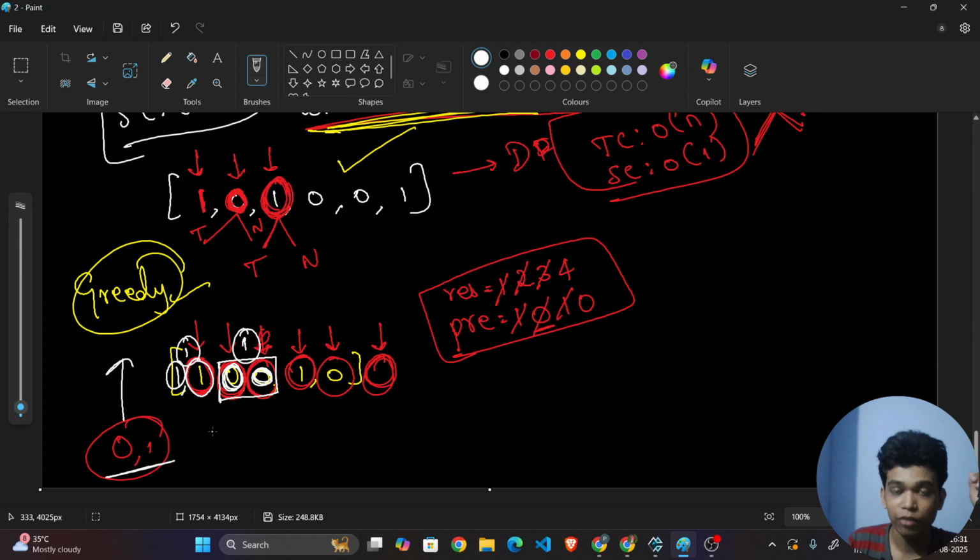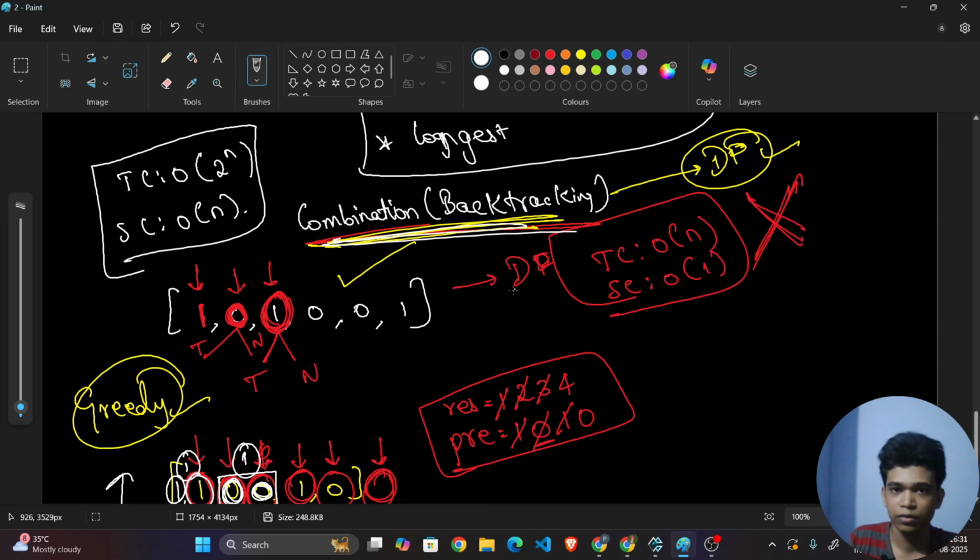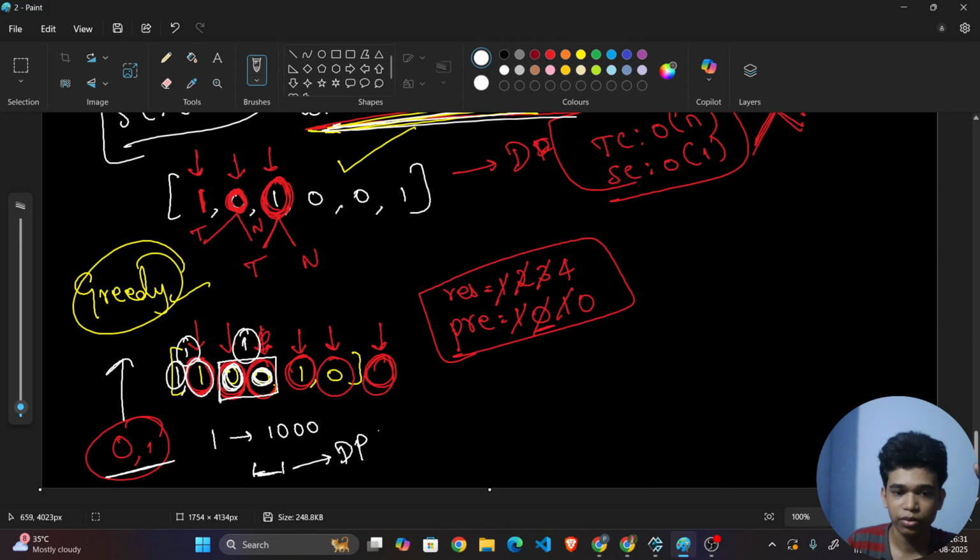If I give you values from 1 up to 1000 or 10,000, and I ask you for the alternating subsequence, which means no 2 adjacents should be the same, then you are going for the DP or this combination approach. In this scenario, the uniformity concept will not be there. It will be non-uniform.